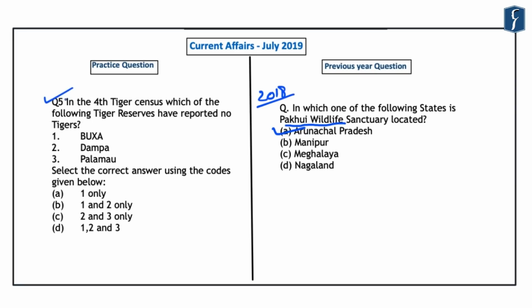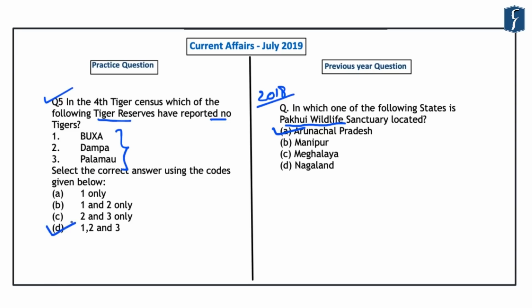In the fourth Tiger census, which of the following tiger reserves have reported no tigers? And we have three tiger reserves: Buxa, Dampa and Palamau. So while reading the fourth Tiger census, you might find that these were the 3 tiger reserves where no tigers were reported. And this particular aspect becomes extremely important for us from the preliminary examination point of view. Hence, the correct answer here was D, that is 1, 2, and 3.